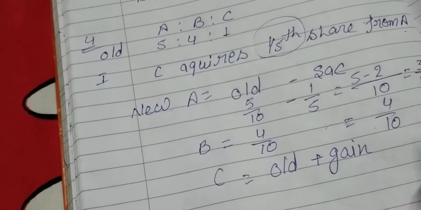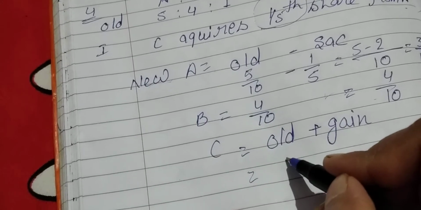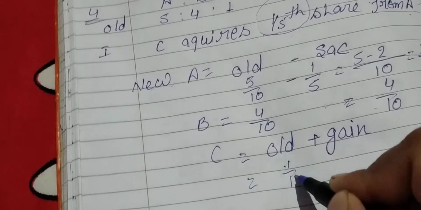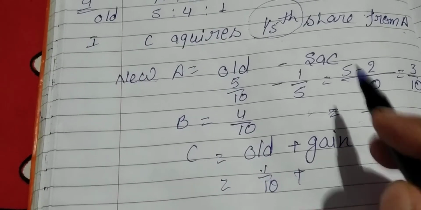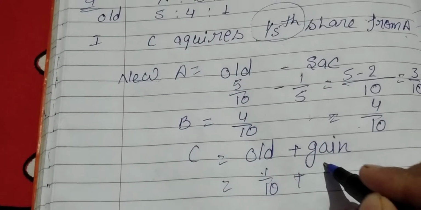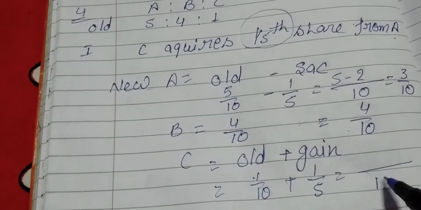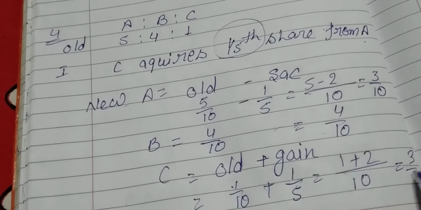C's old share is 1 upon 10, plus he increased by 1/5 share. 1/5 is equal to 2 upon 10, so 1 plus 2 is equal to 3 by 10.